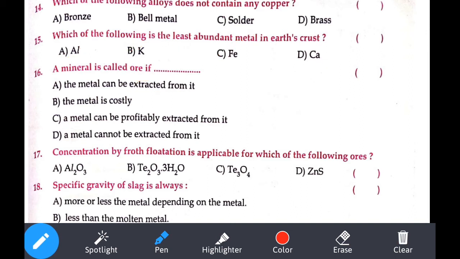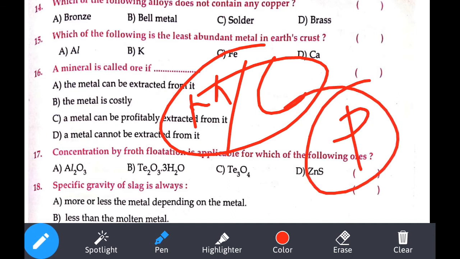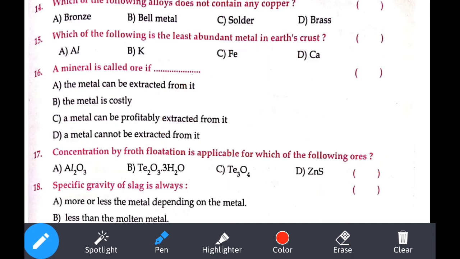Mineral is called an ore. Just now I said a few minutes back, the metal or compound that we extract from the earth crust, if you are getting profit from it, then we can say that it is an ore. So we should get profit. If you observe the options, where is the profitability? So option C is our answer.